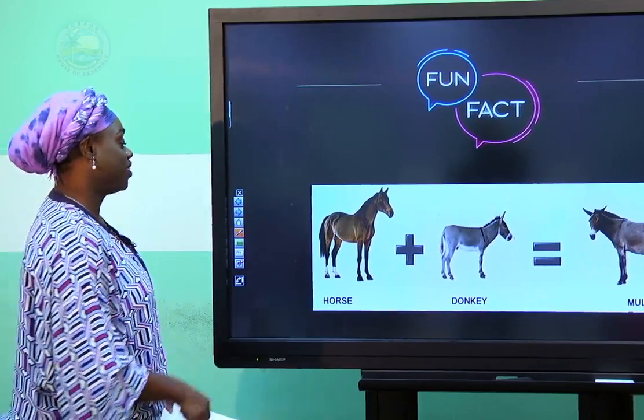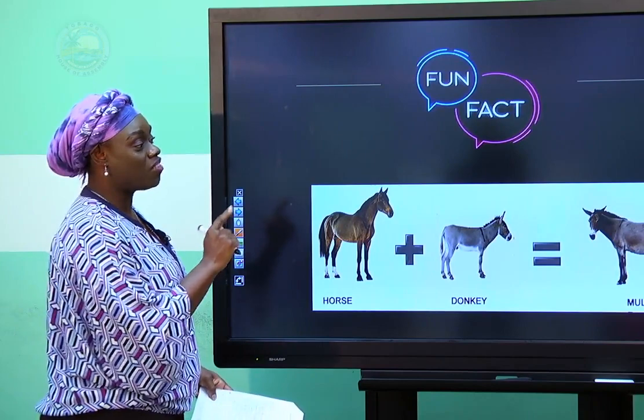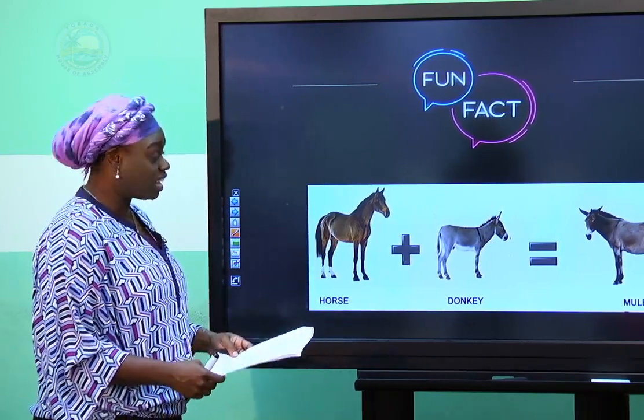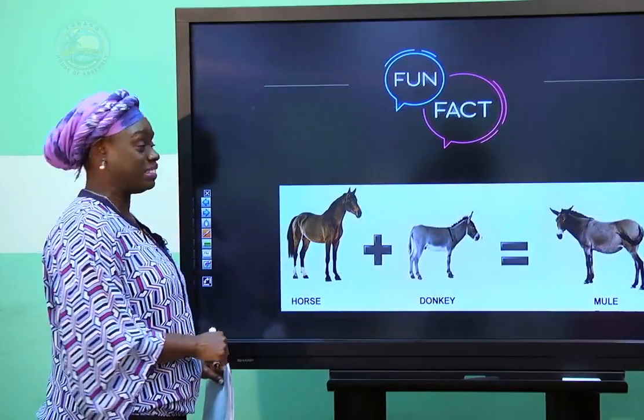Fun fact: when you cross a horse with a donkey, we have an organism called a mule. However, mules are always sterile, and therefore they cannot produce offspring. So technically, mules are not defined as a species within their own right.